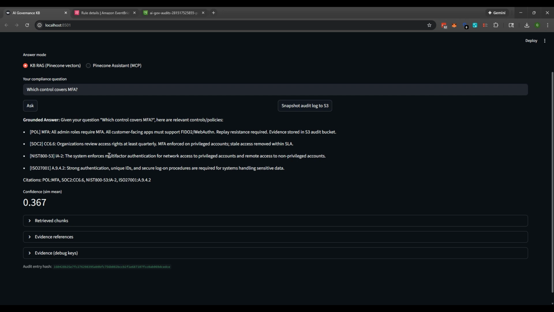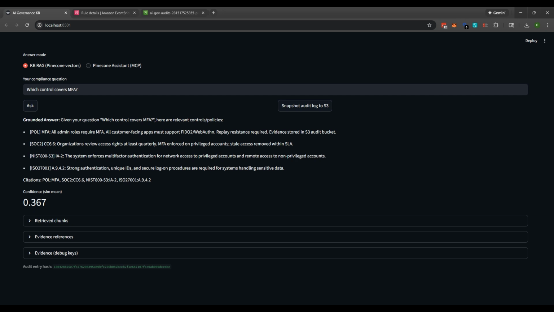So SOC 2, NIST 800-53, ISO 27001, and some internal policies can be pulled here just for demonstration purposes. But if you're looking for production, again, you can use all of these particular frameworks in your knowledge base. So this is not ChatGPT guessing, it's my own grounded corpus.